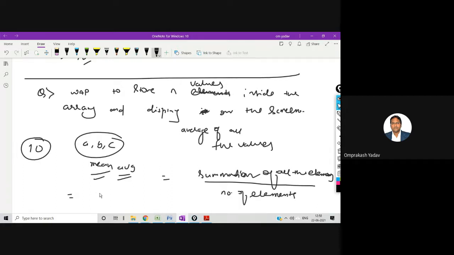So that means a plus b plus c divided by how many numbers are there? Three numbers, a, b, c, divided by 3. Remember this. Now this mean or average may come in float, in fraction, because whenever you divide by the number of elements, we may come across fractional values. So what we will do, we will declare the average or the mean variable as a float. Okay. So let's do this particular program.